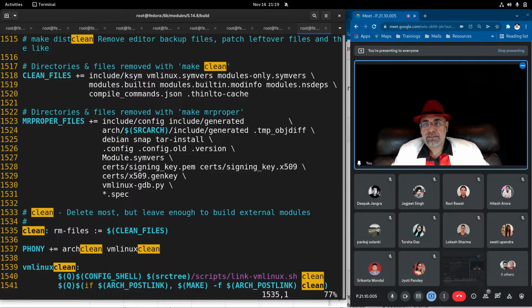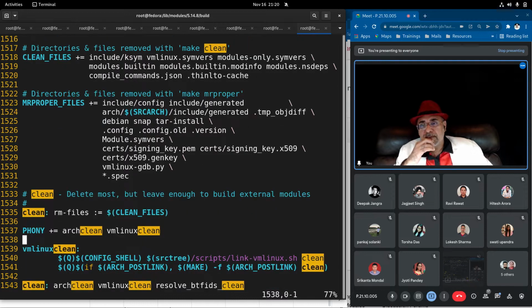Here it is. Remove files. Which files? All the files that will be listed under clean files. Clean files will keep on collecting all the files that are built in the current module.